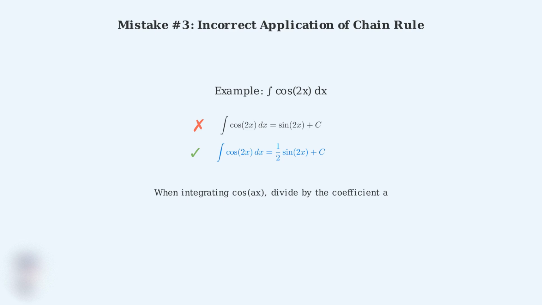The third common mistake involves the chain rule. When integrating cosine of 2x, students often forget to account for the coefficient. The wrong answer is sine of 2x plus c. The correct answer requires dividing by the coefficient of x, giving us 1/2 sine of 2x plus c.